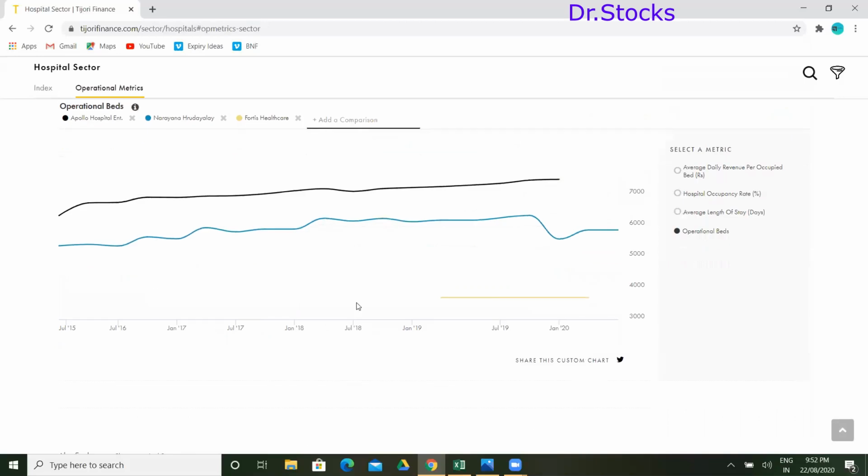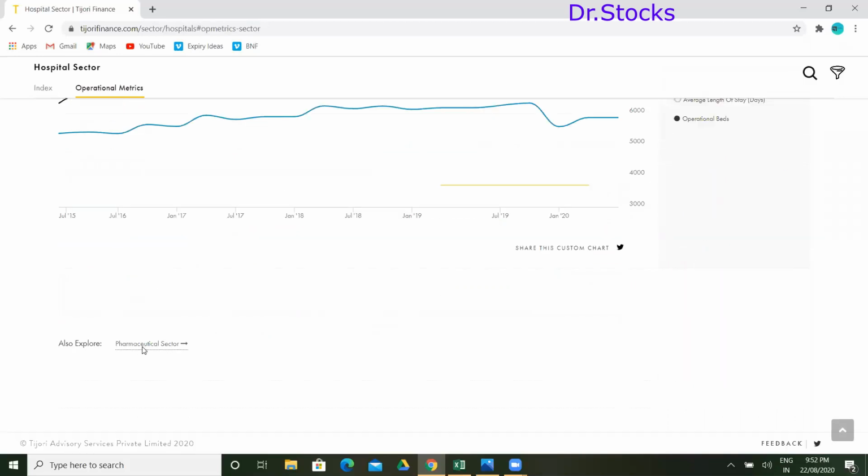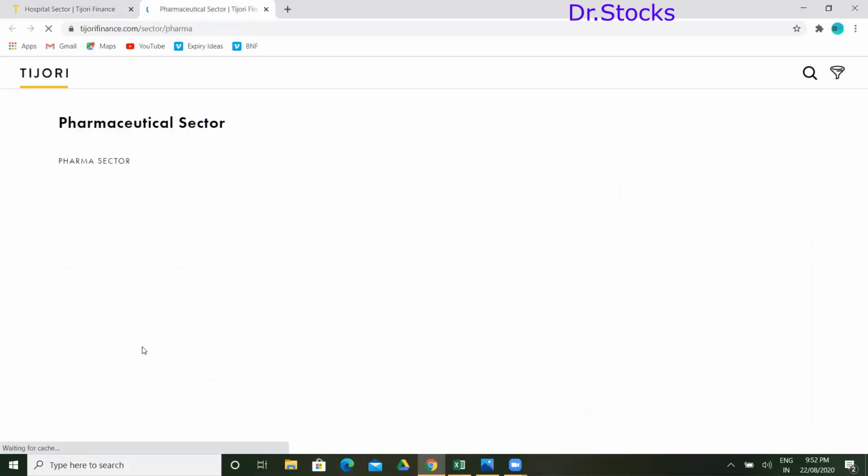Likewise, we can get all the details here. So that is one of the major things we can see in fundamental analysis. Okay, I'm now jumping to the pharma sector. Let's check what is happening here. I just want to show you this site for your fundamental analysis.